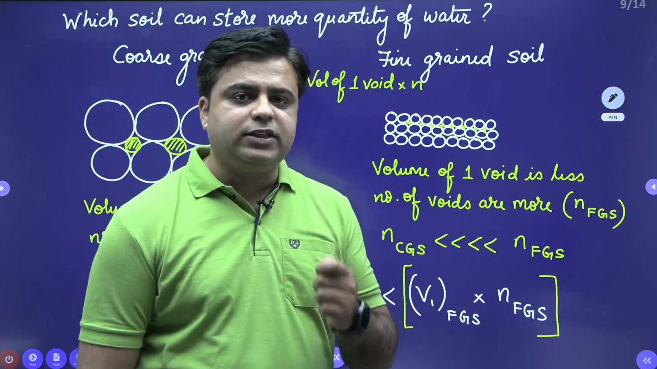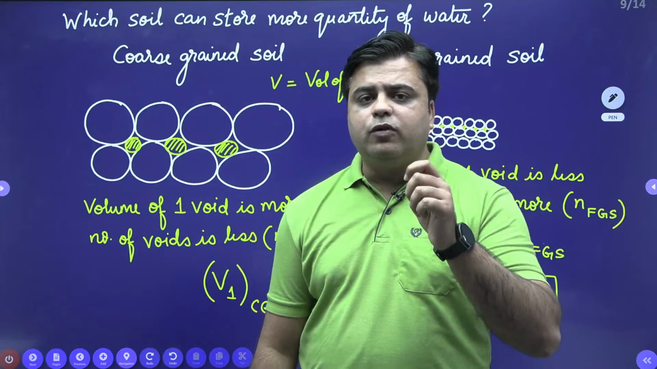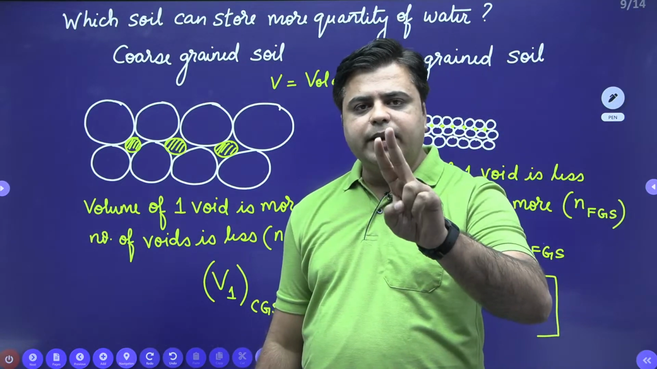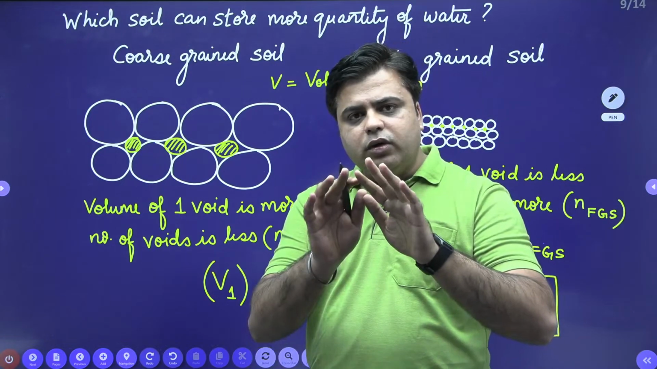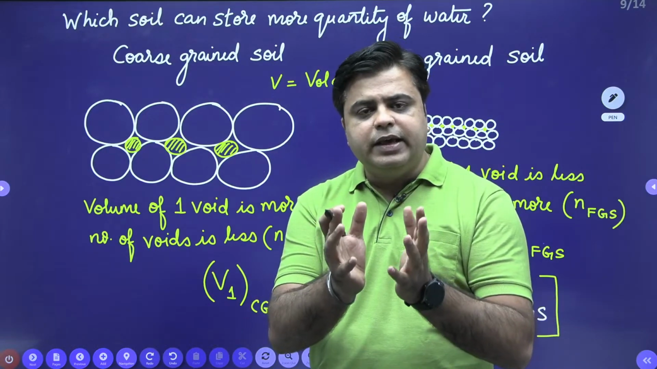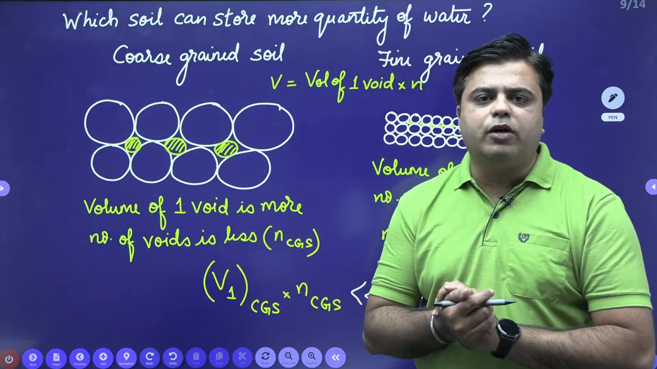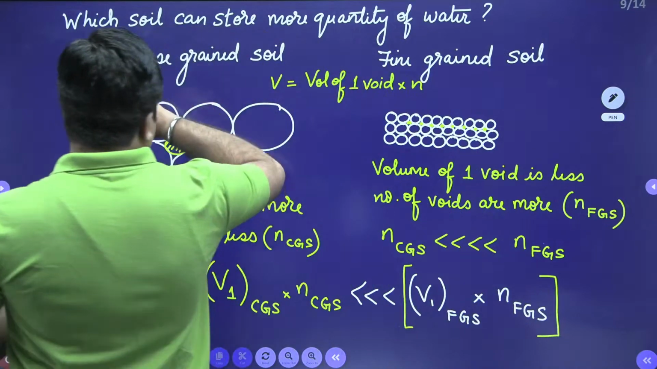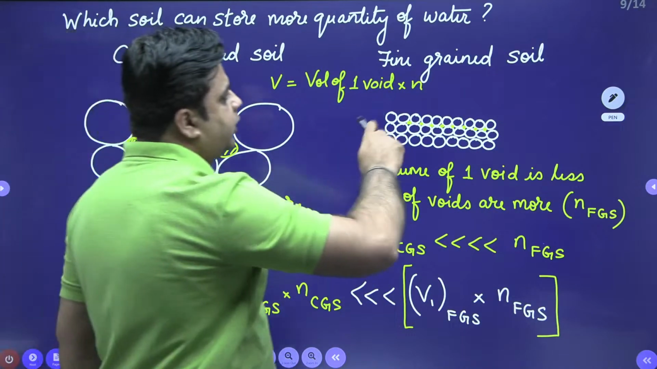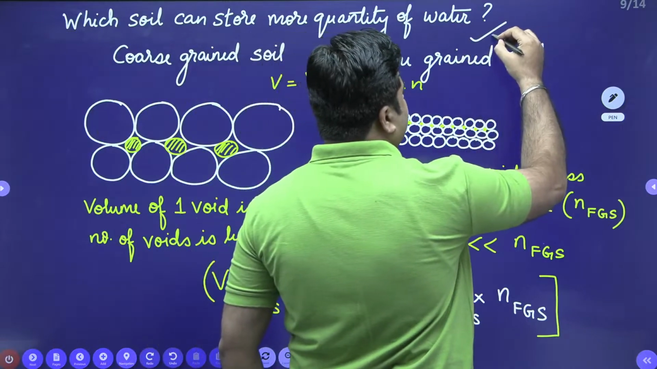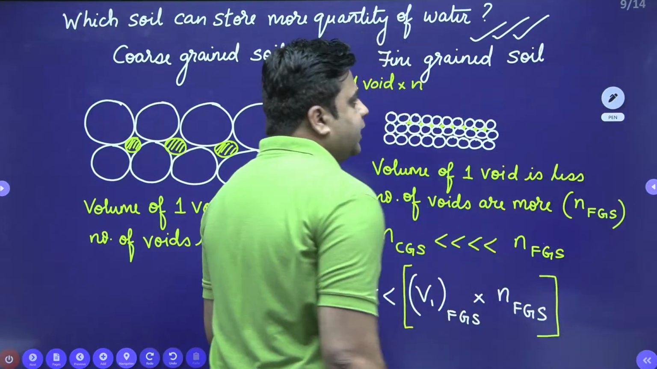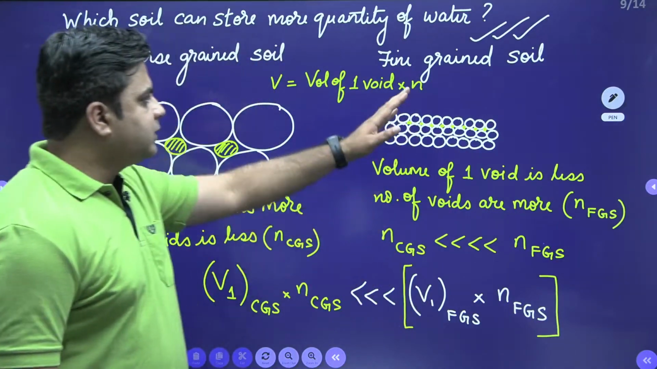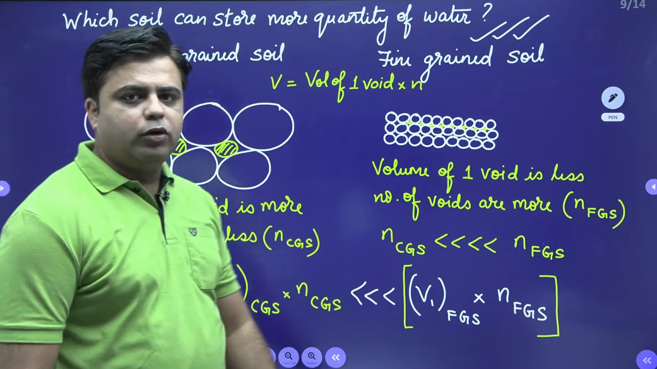Okay, so do not make this mistake. Whenever we are talking about volume of voids, we are talking about two things: volume of one void and number of voids. You need to study these two simultaneously in order to calculate the total volume of voids present in the soil medium. So for this question, which soil can store more quantity of water? Fine grained soil can store more quantity of water. On the other hand, we can also say that porosity for fine grained soil is more as compared to the coarse grained soil. So I hope you have understood this.